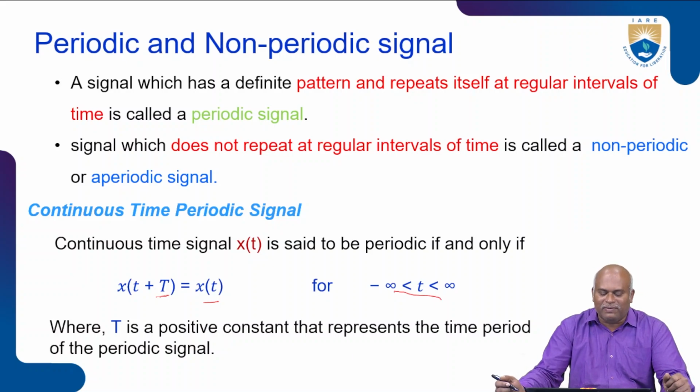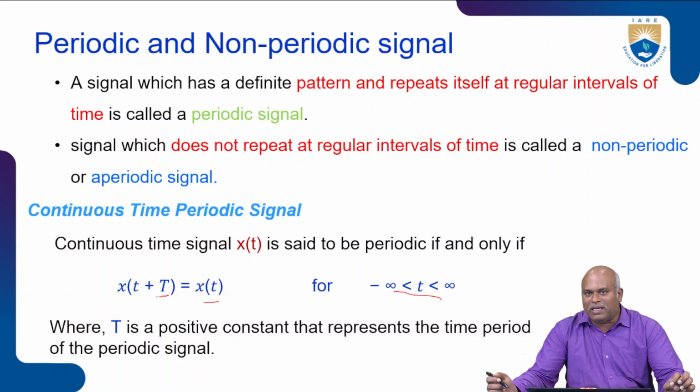This kind of signal we call a periodic signal, where capital T is a positive constant that represents the time period of the periodic signal.